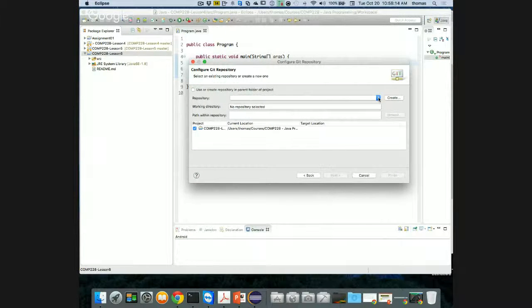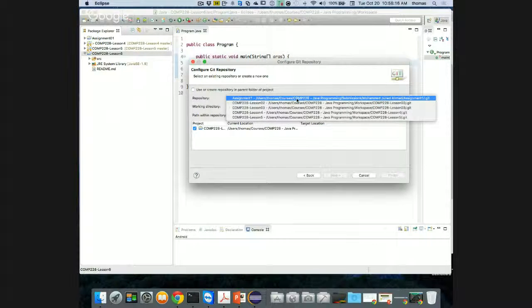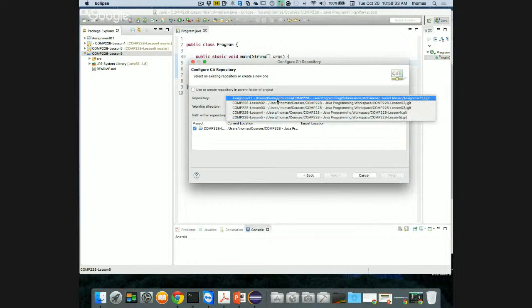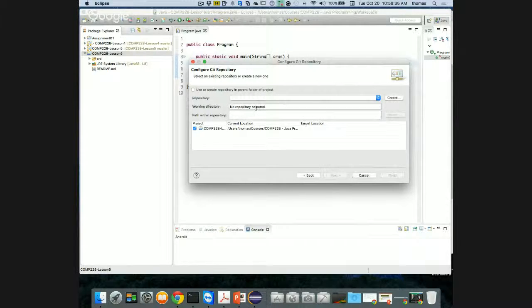What about if I select? So let's take a look. Well, if it was here, if it was a repository that Eclipse knows about, I could have selected it, because my workspace keeps track of all my Git repositories. There's an actual file that keeps track of them all. But here I don't know. It looks like there's no working folder selected. Here's the path within the repository. I can certainly choose the path within my repository to understand what it is, but that's not going to help. There is no help feature or function to get me to do it.